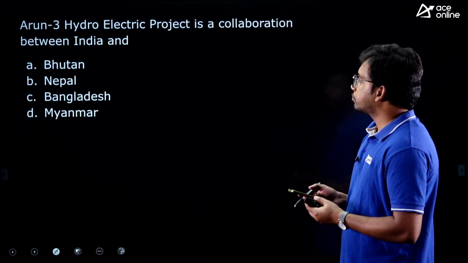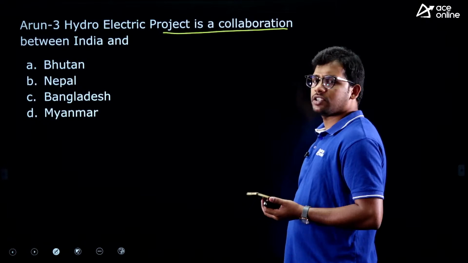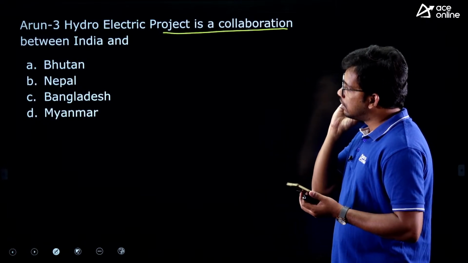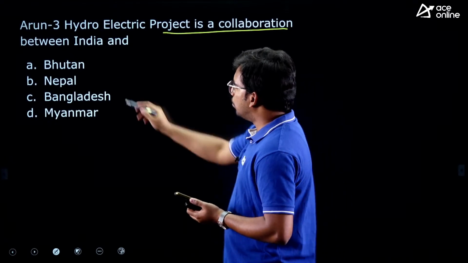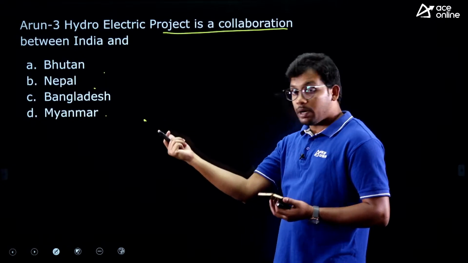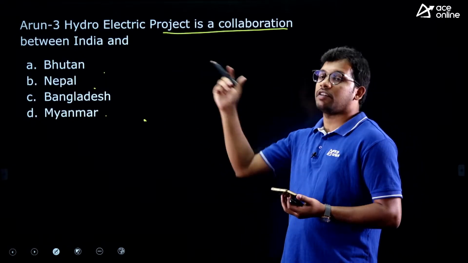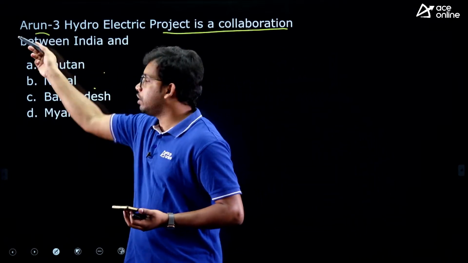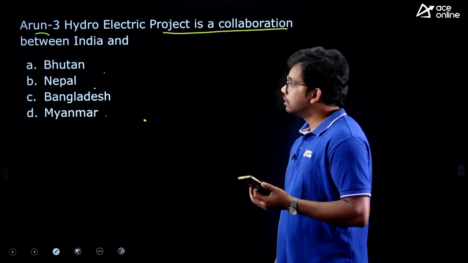Next question. Arun 3 hydroelectric project is a collaboration between India and which country? India and Bhutan, Nepal, Bangladesh, Myanmar. So this is how elimination techniques work. If you know through which country this Arun river is flowing, you can easily answer it. So what is the answer for this?